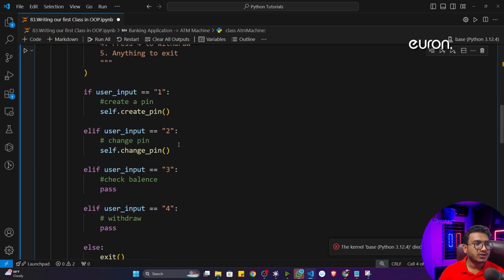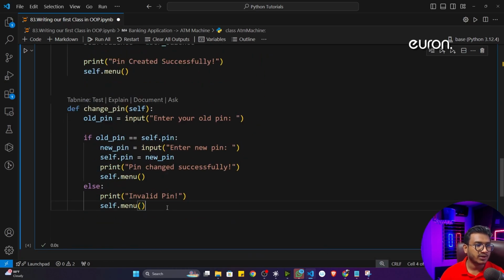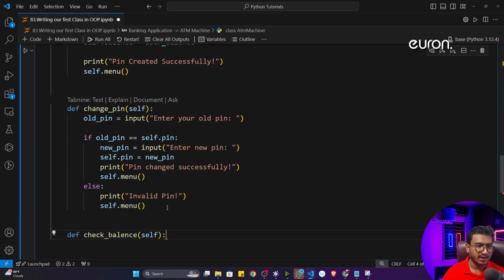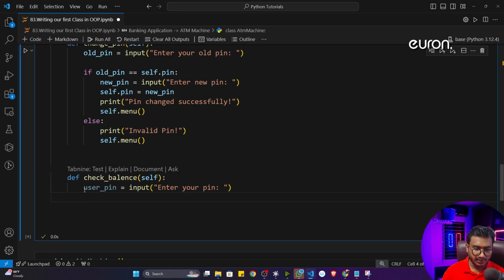Fine. Then the next function I'll be creating is check balance. If I want to check the balance, how can I do it? For this, again I'm going to create a method, check_balance. If I want to check my balance, first of all I have to give my pin. So I'll take the user pin, user_pin, as input: enter your pin. Then first of all I will match the pin, whether it is correct or not.